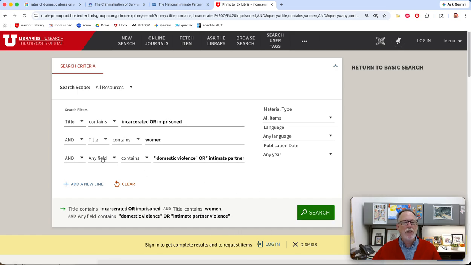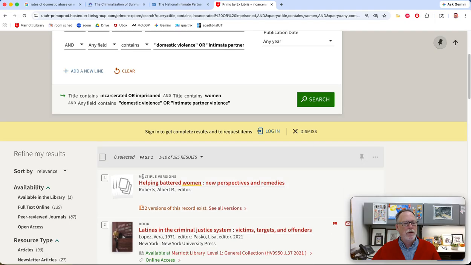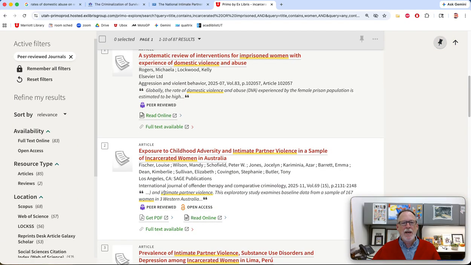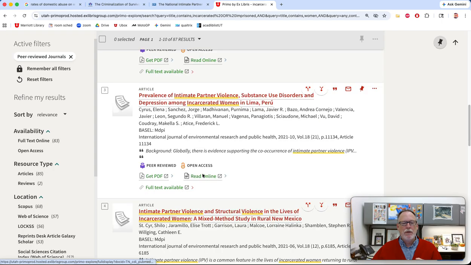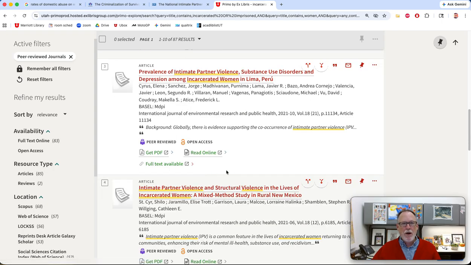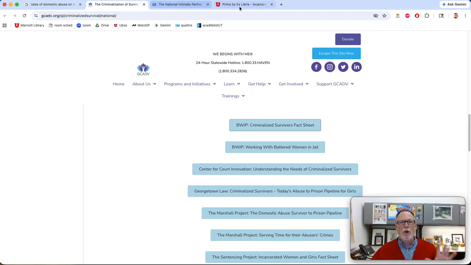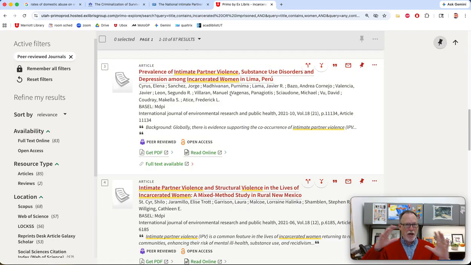And instead of looking for the title, I just had it be anywhere. Ooh, that narrows it down to 87. So that's where you could probably go through and start to grab some data. In a lot of these articles, if not all of them, they're not going to have, like when we were looking in these other websites, broad national statistics like the Center for Disease Control did. There's going to be very, very focused studies that were sponsored by and created by the authors.